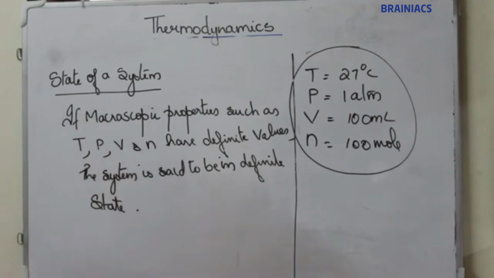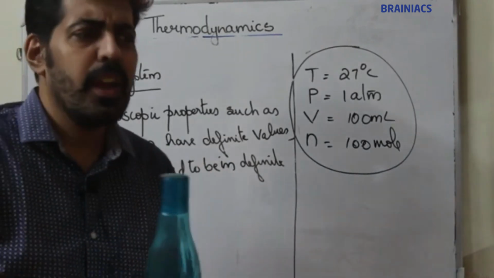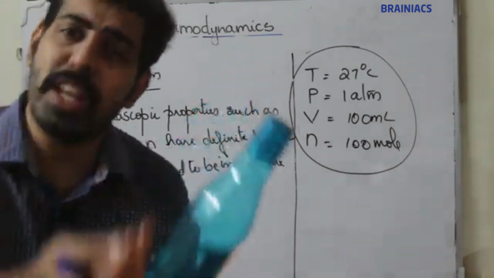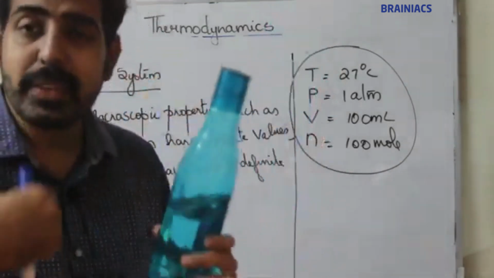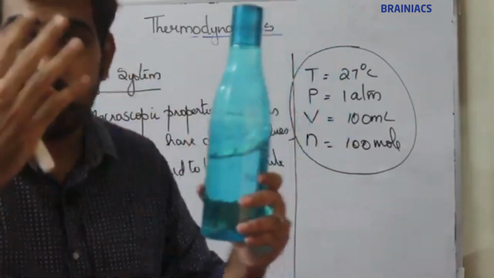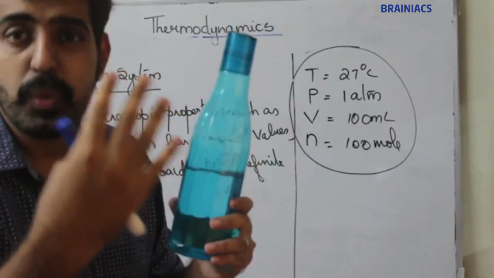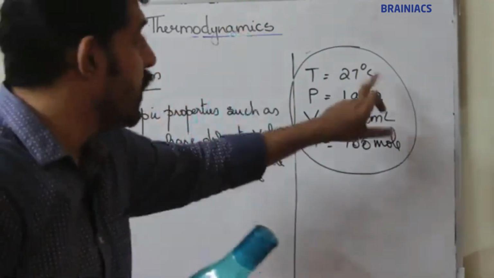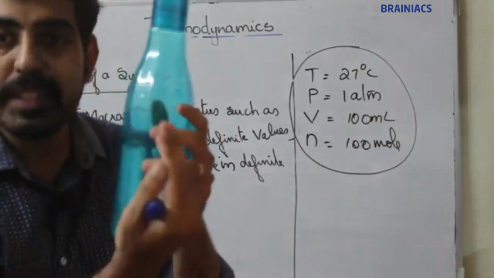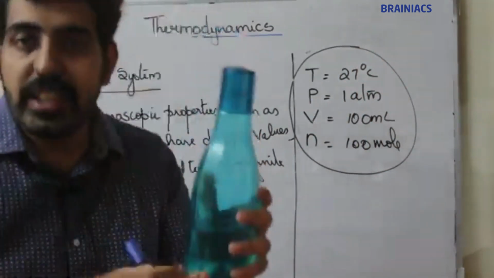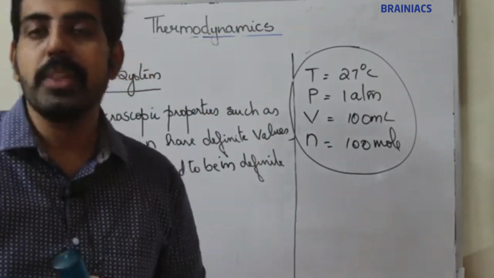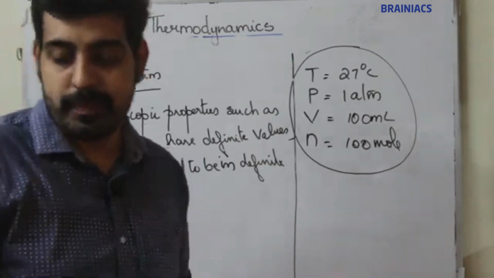State of a system means it's a way of expressing or measuring temperature, pressure, volume and number of moles. If you calculate these four values, you will get fixed values. If you get these fixed values, that means you are expressing the state or condition of the system. I think it's clear. Moving on to next topic, state function and path function.